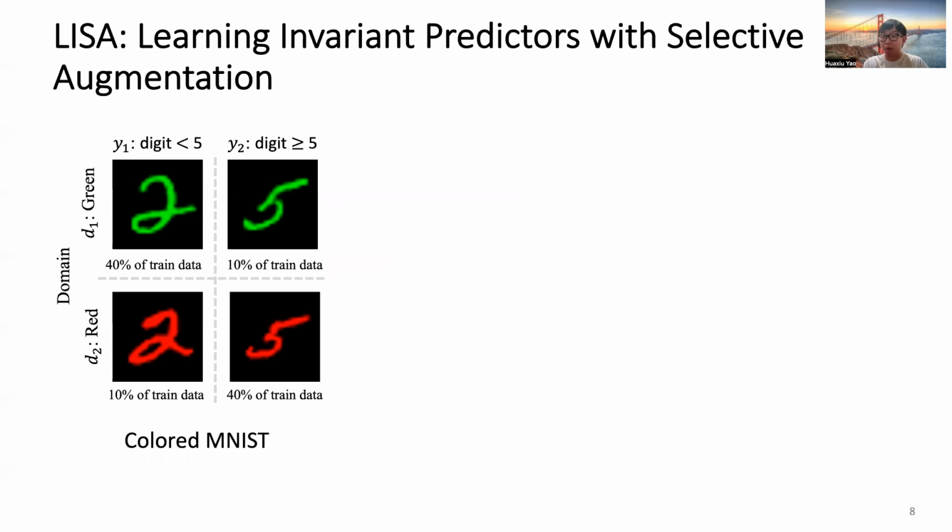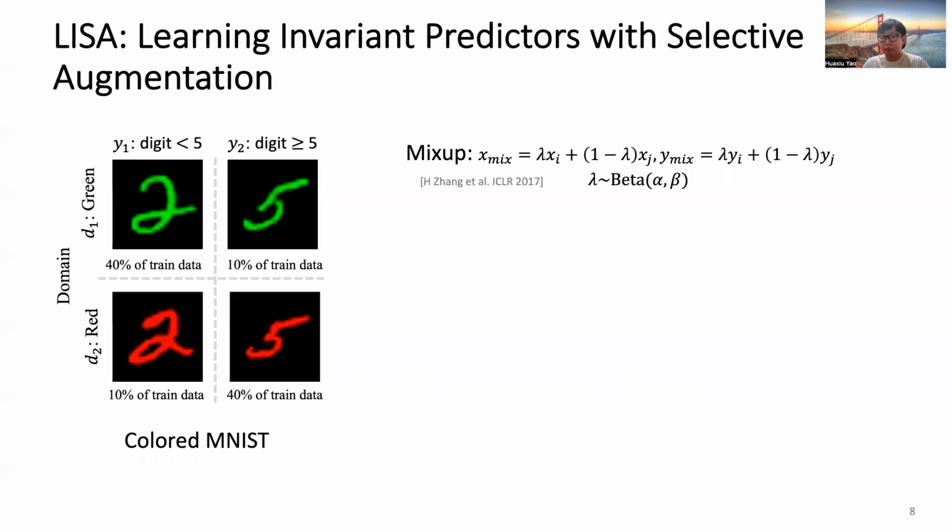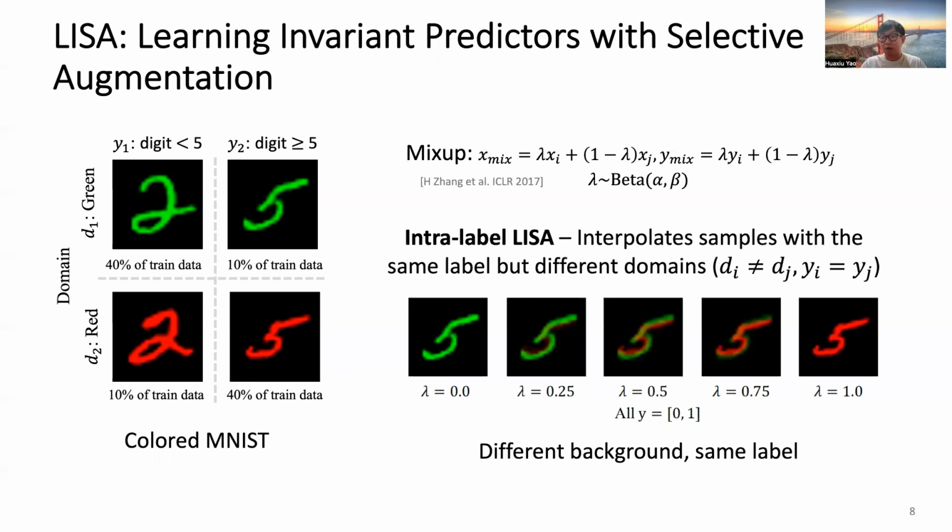Our strategy is built on the idea of mixup. In standard mixup, we randomly pick 2 examples, xi, yi and xj, yj, and apply linear interpolation to these 2 examples to generate a mixed one. 2 variants of LISA are proposed. The first variant is intra-label LISA.